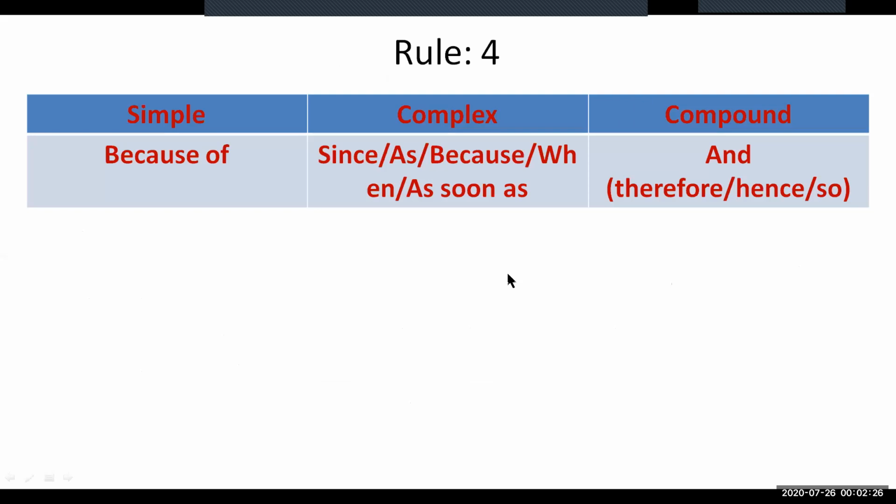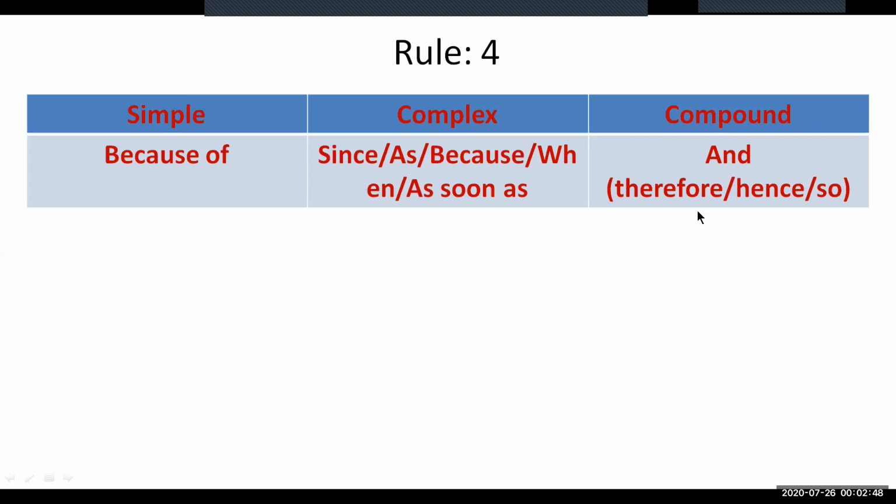Rule 4 states that if there is as, because, or since as the subordinate conjunctions in the complex form, we need to make the statement simple by using because of, and we need to make the sentence compound by using the coordinating conjunction and.